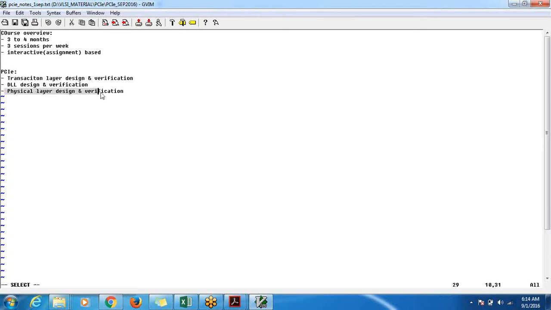Let's say if I take the physical layer, it will be quite complex. It may require at least another 50% more than what other layers require. I think the transaction layer we should be able to code in 1 month's time.